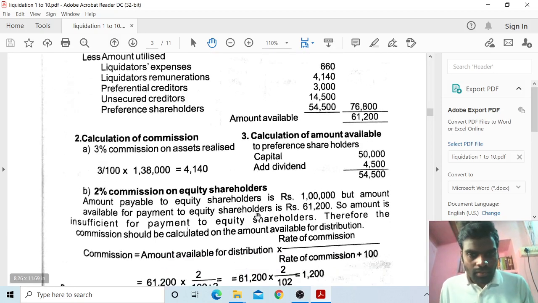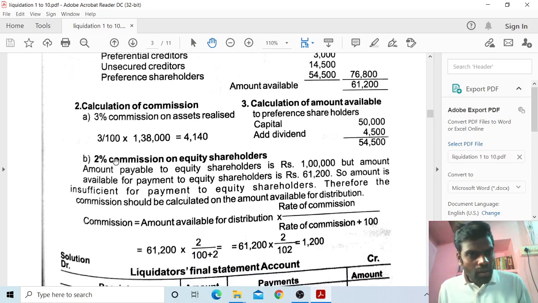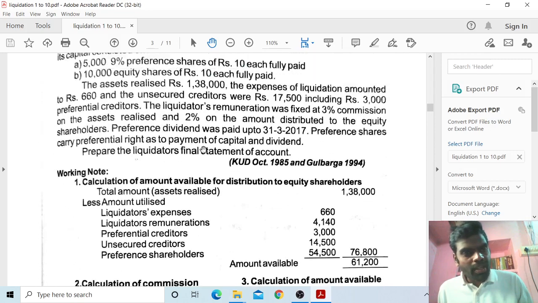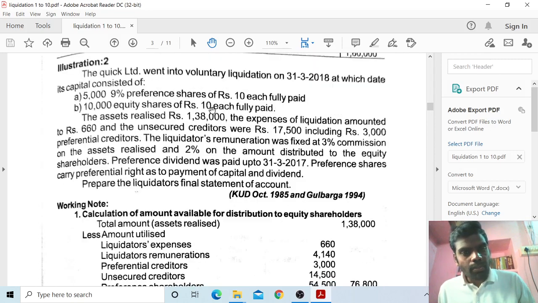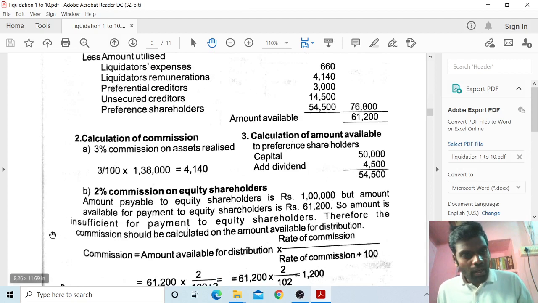But we are giving 2% commission on equity shareholders. The amount payable to equity shareholders is rupees 1 lakh, because 10,000 equity shares of rupees 10 each is rupees 1 lakh. So rupees 1 lakh is required for payment to equity shareholders, but only rupees 61,200 is available. So the amount is insufficient for payment to equity shareholders. Therefore, the commission should be calculated on the amount available for distribution.